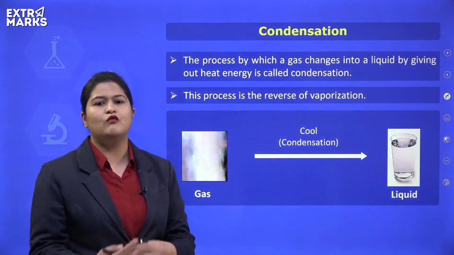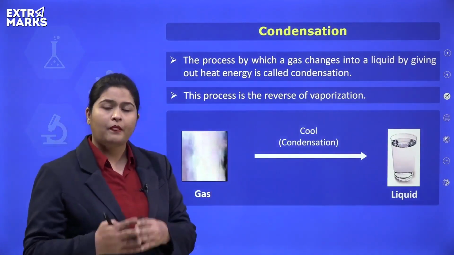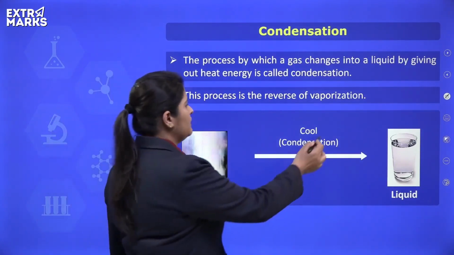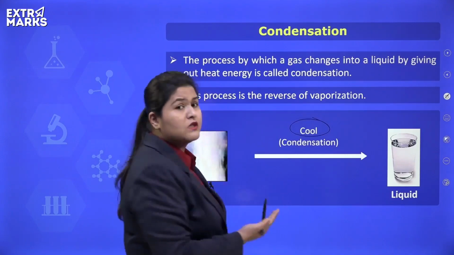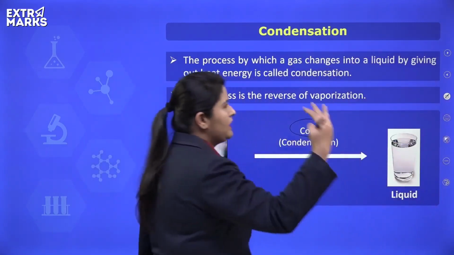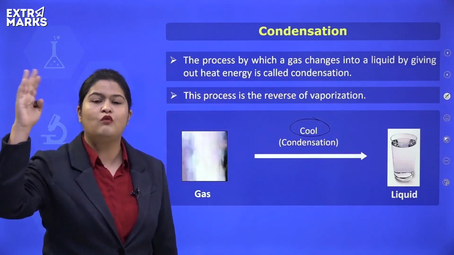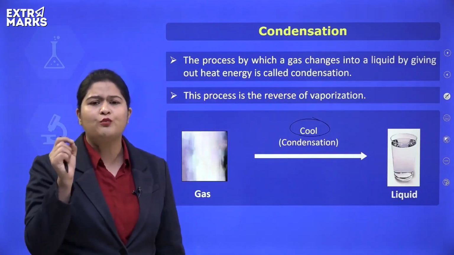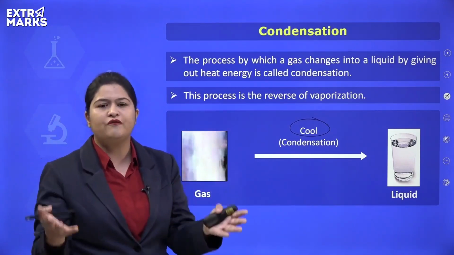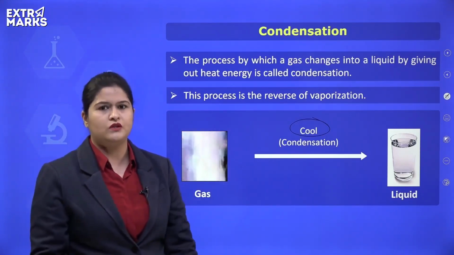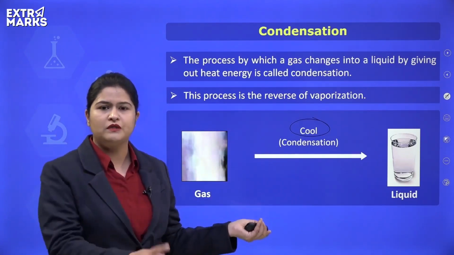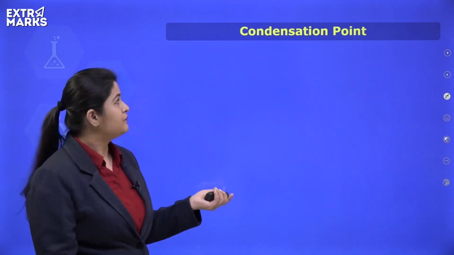Simplest example could be conversion of water vapors to liquid state, whenever the water vapors are cooled. This is how clouds are formed in the atmosphere, isn't it? The water vapors rise up in the atmosphere, the temperature decreases, water vapors condense, and minute water droplets collect, and when there is sufficiently large amount of water, they fall down, isn't it? So, condensation is the conversion of any substance from its gaseous state to liquid state.